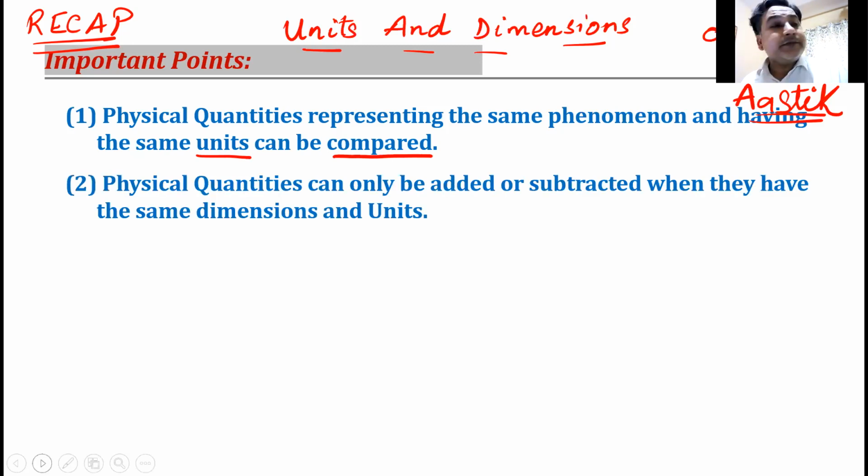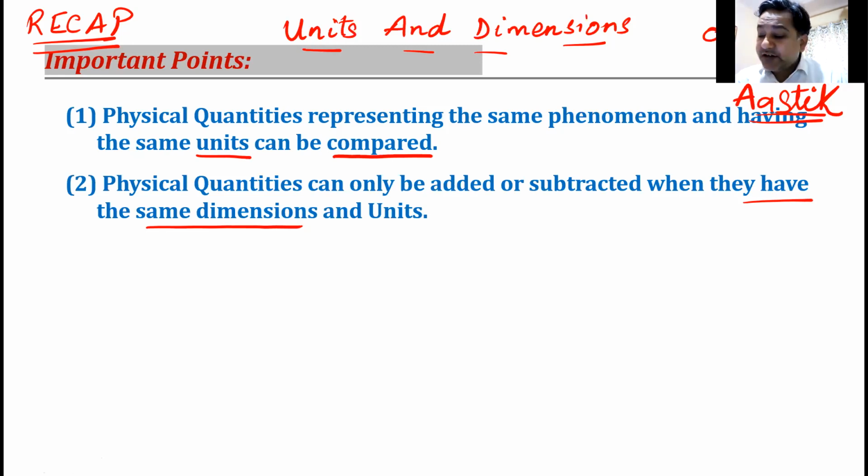What was the next point? The next point was dealing with how we can add or subtract physical quantities. What types of quantities you can add or subtract? So physical quantities, yes, Niharika, physical quantities can only be added or subtracted when they have same dimensions.